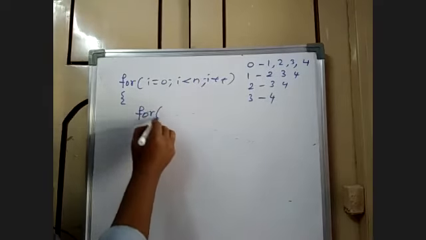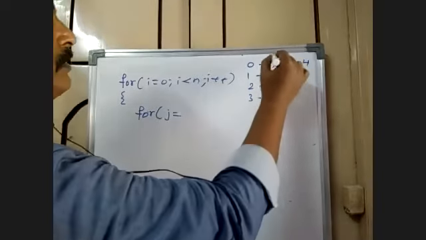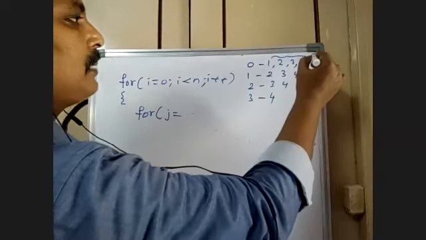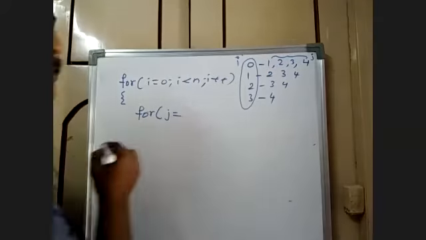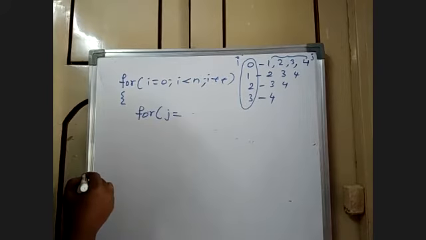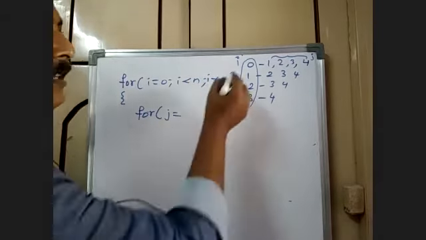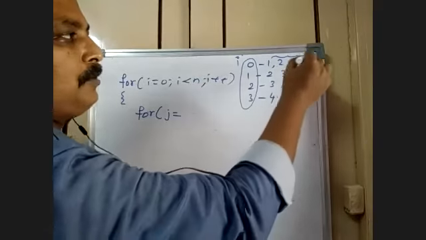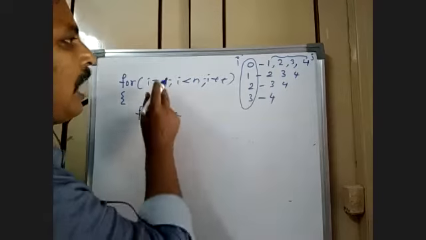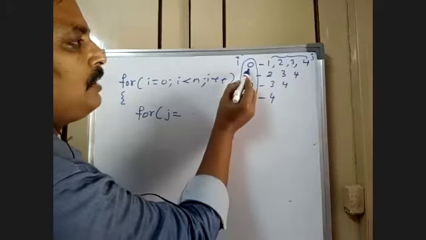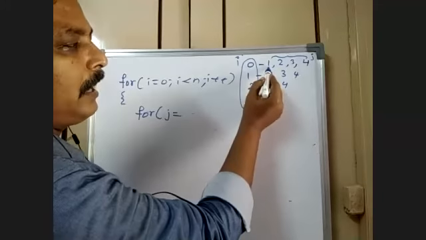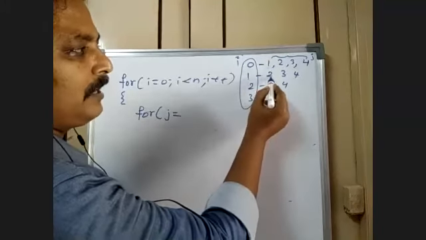I compare with the rest of the positions. These rest of the positions are nothing but j. These positions are nothing but i. I will be compared with j. So j is equal to, when i is 0, j starts at 1. When i is 1, j starts at 2.